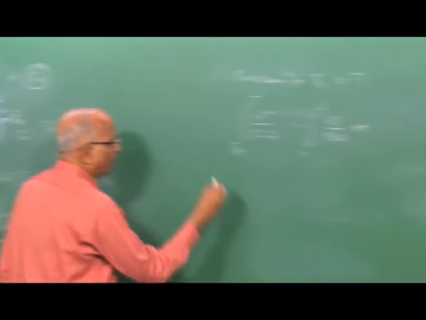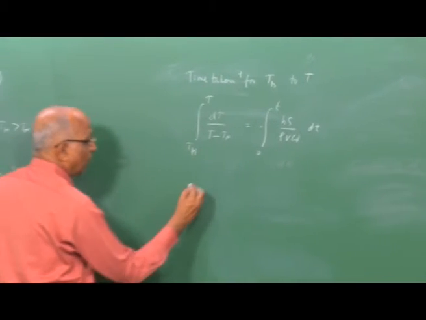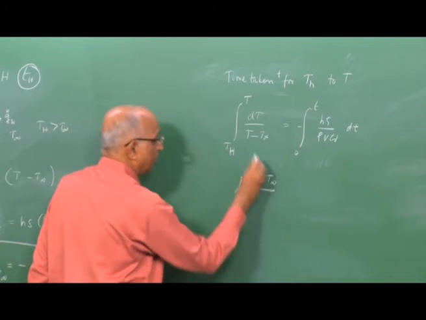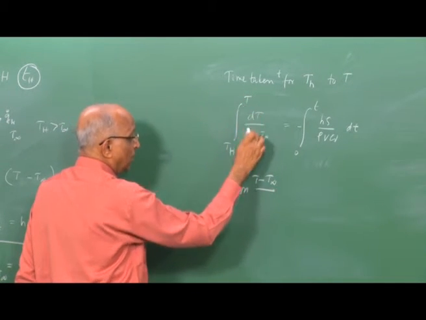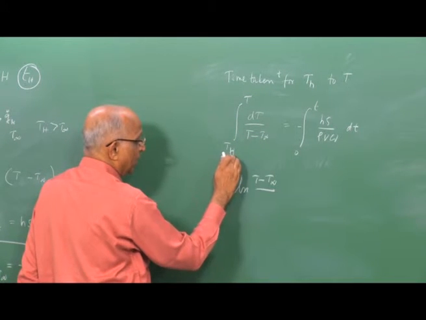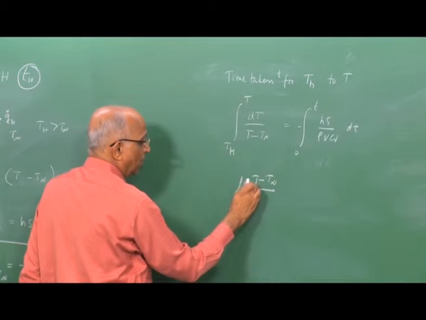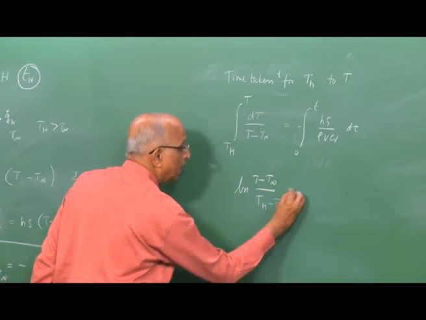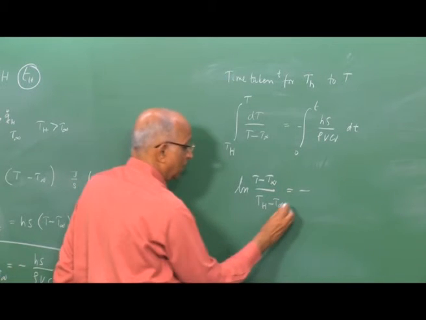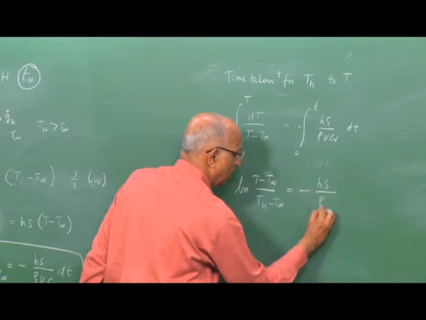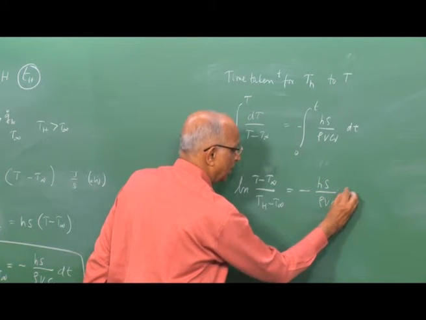And therefore, what is it I get? Well, this is ln form, therefore I get ln of T minus T ambient, that is ln of T minus T infinity, with limits of integration from Th to T. Therefore ln of T minus T infinity divided by Th minus T infinity is equal to minus H S divided by rho V Cv into the time.